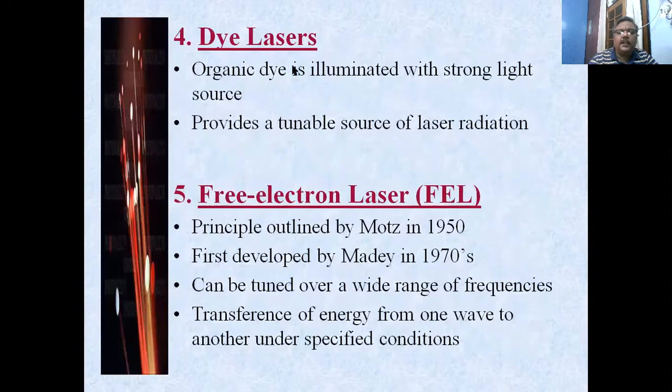The other ones are the dye lasers. The purpose of the dye laser is to achieve the desired wavelength for a very specific purpose. If you want a wavelength of 5893 Angstrom or 5899 Angstrom, for which an ideal laser doesn't exist, you can use a dye of that wavelength and let the laser beam pass through that dye, and you will get that wavelength. So basically, these types of lasers are dye lasers.